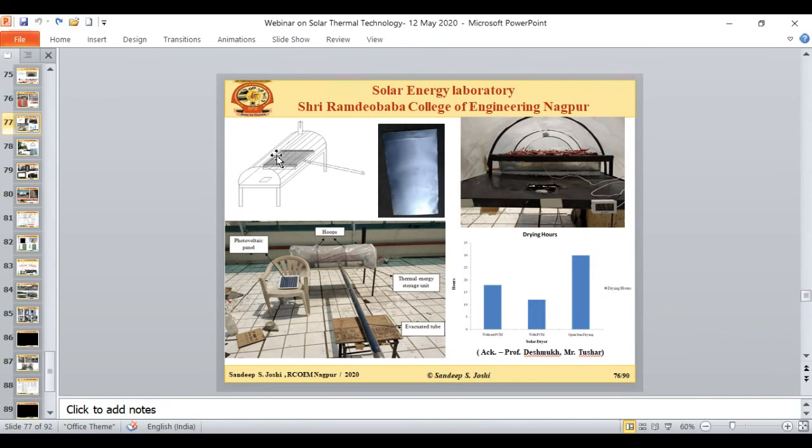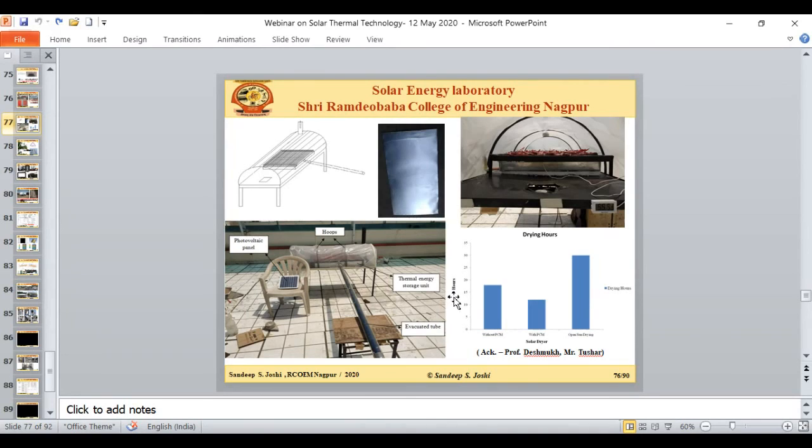That thermal energy can be collected in the sunshine period. And you can see this is the picture of your PCM storage material. So this is the tray which we are putting beneath this entire tray. So in the daytime, this is taking the direct sunlight, and in the off-sunshine period, the energy which is collected here in the PCM tray is being used as a storage. And you can see the significant outcome of the study.